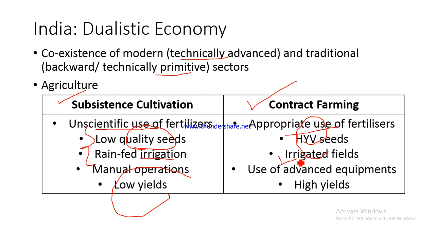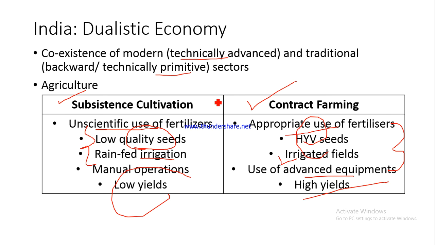For example, if you go down to places like Udham Singh Nagar in Uttarakhand also, you would find these kind of irrigated fields wherein they are using bore wells. So bore wells are used to pull out water from deep below the surface of the earth, and then used to irrigate fields. And then advanced equipments are also used. For example, they might be using drip irrigation techniques and drip sprinklers so that they can use the water effectively. They might be using tillers, they might be using harvesters. So different kind of advanced technology and equipments are used. And naturally, when all these things are done, the yields are also high.